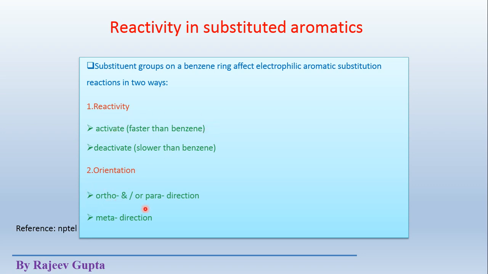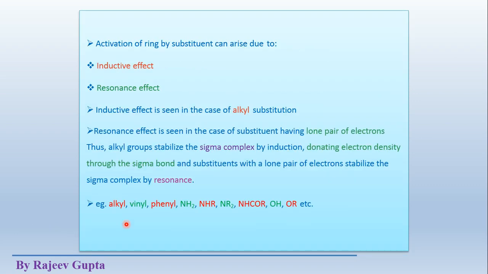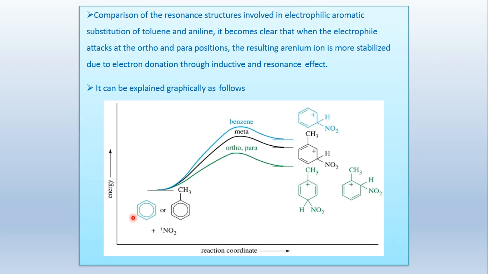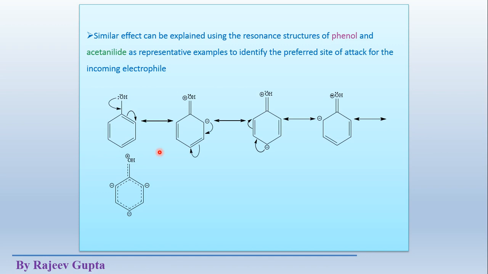These groups are ortho and para directing. So today I am going to talk on these deactivating groups which are generally meta directing. These all are plus I and plus R containing groups.